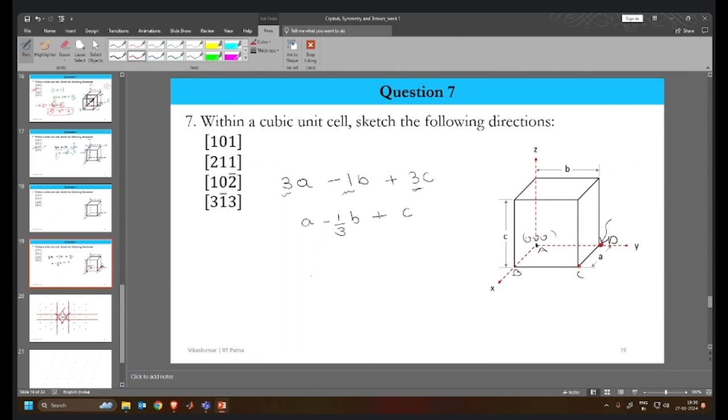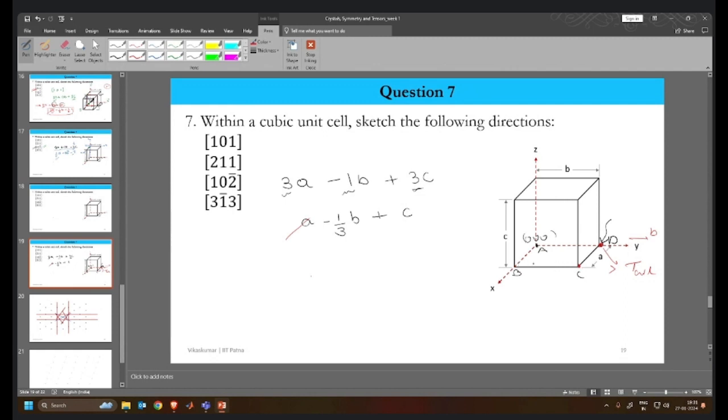Our translation is not over yet. This was just a tail, the tail of our direction. Now we are at this particular point. A is over. Now we have to move in the B direction by the amount of minus 1 by 3. So where is the B direction? The B direction is nothing but this direction, right? In the negative sense, we have to move by 1 by 3.